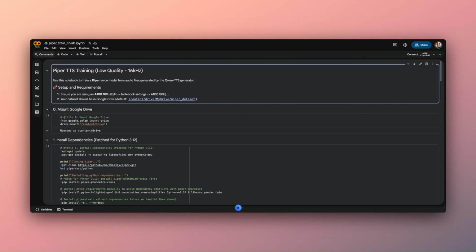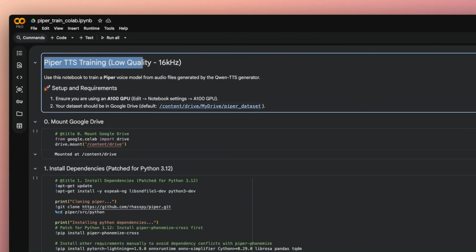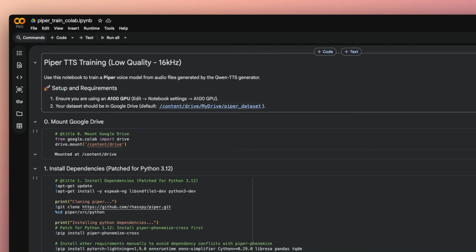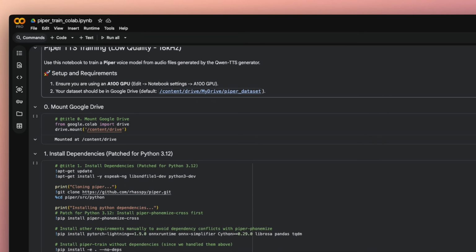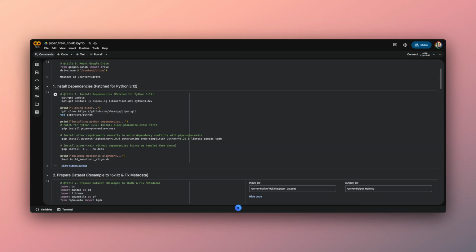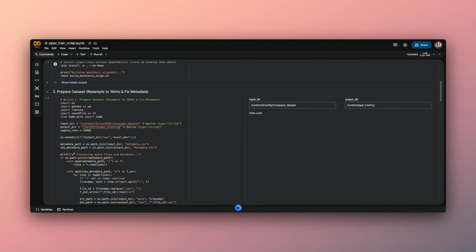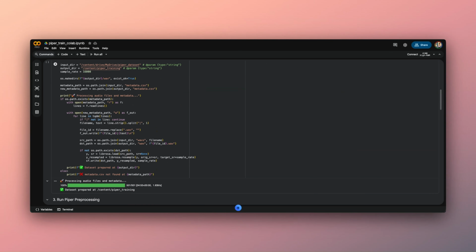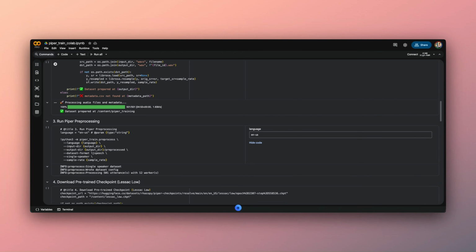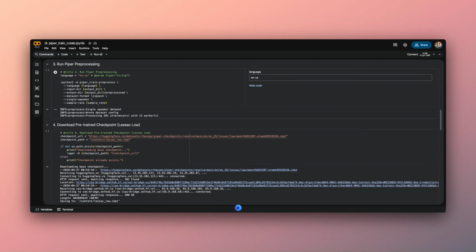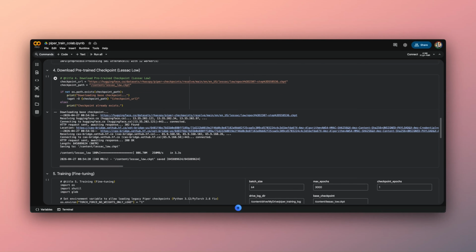My next task was to somehow use these samples as input to train a custom Piper model. So I created another Google Colab with Piper training libraries. I did not want to create a model from scratch because that would have taken forever. So I decided to pick an existing voice and train it to sound like Rocky.